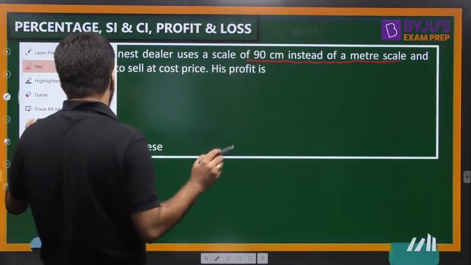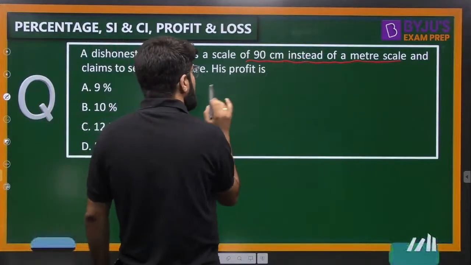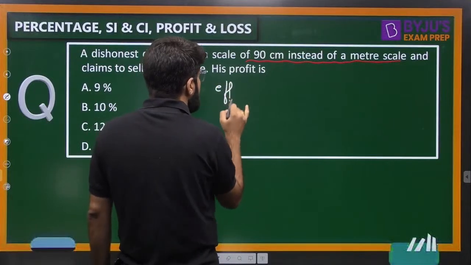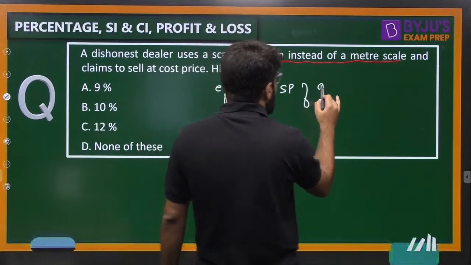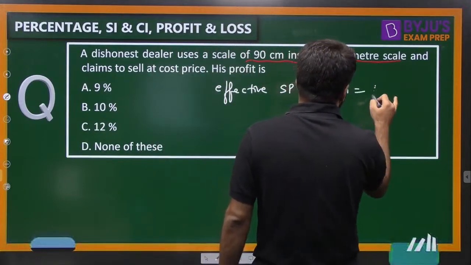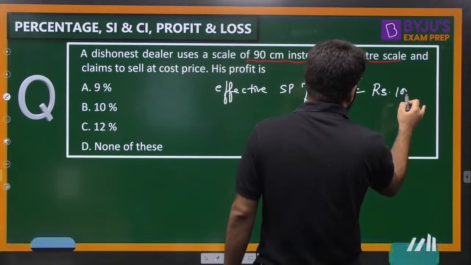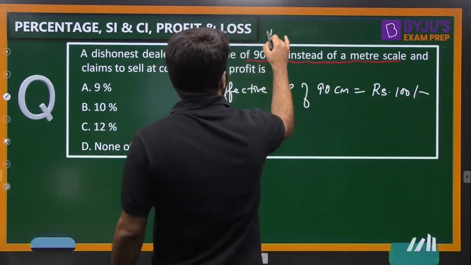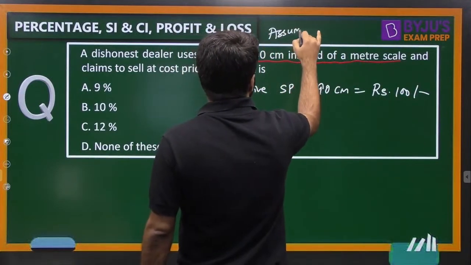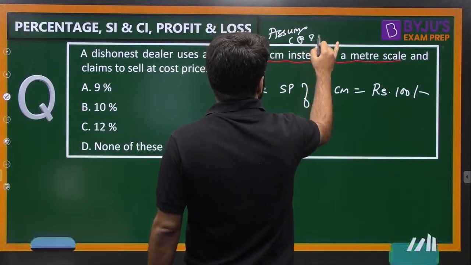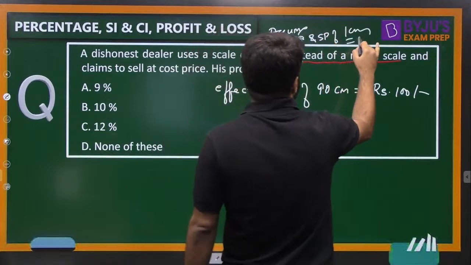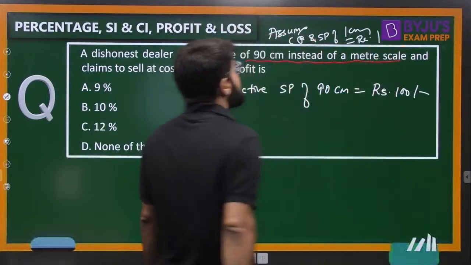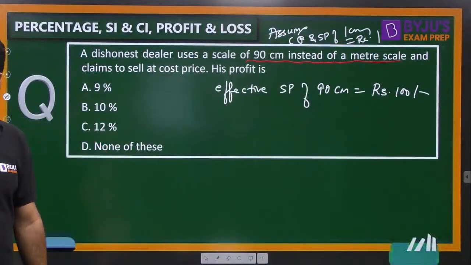There is only one side of fraud here. So I can say that directly if I write and then I give you the trick, what is the effective selling price of 90 centimeter is rupees 100. Here what I can assume is, selling price and cost price of 1 centimeter is rupee 1.